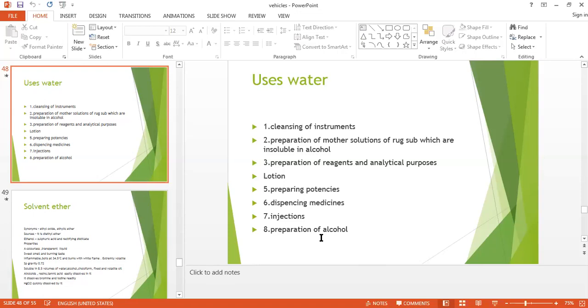Sulfate, to find out the sulfate impurity, we have added barium chloride and dilute HCl. No white PPT or turbidity. That means it is a pure water. And for ammonia, we have added the Nessler's reagent. So no brown PPT. That means water is pure.